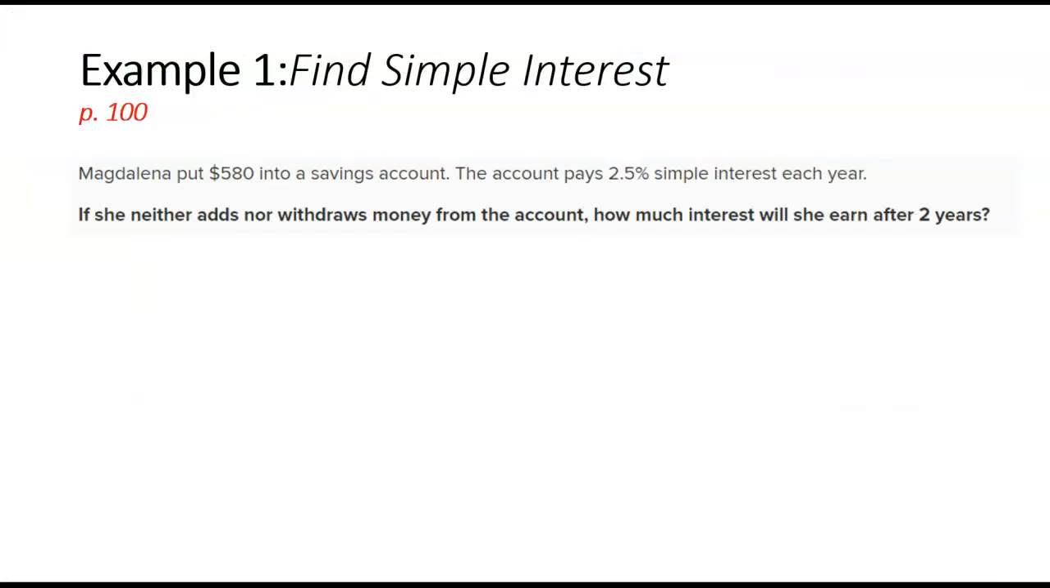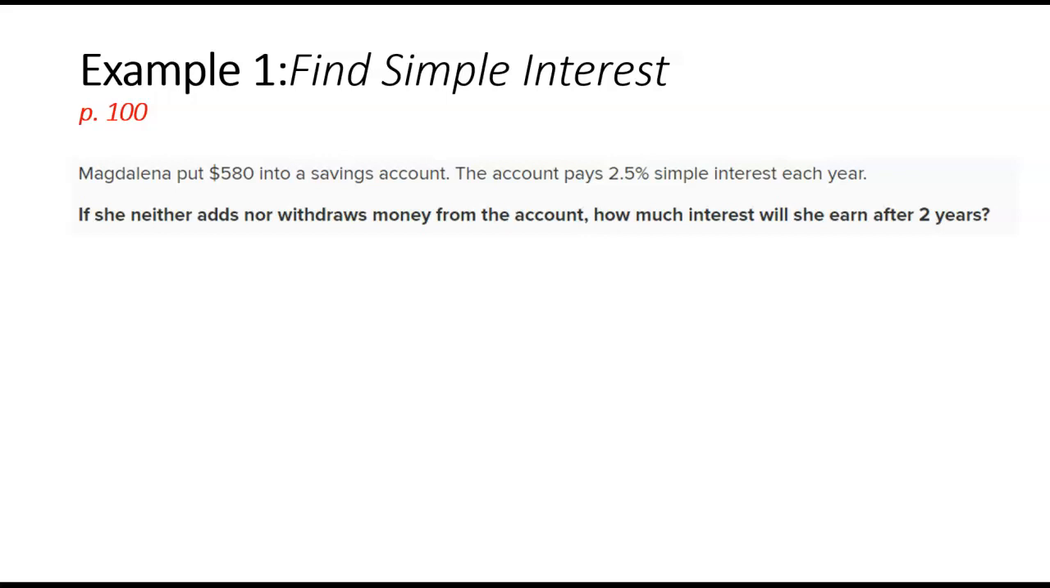Okay, example 1, find the simple interest. This is on page 100, so you can fill in the empty spaces. There are a few blanks on page 100 you can fill out as we go through this example. Magdalena puts $580 into a savings account. The account pays 2.5% simple interest each year. If she doesn't add or withdraw money from the account, how much interest will she earn after 2 years?